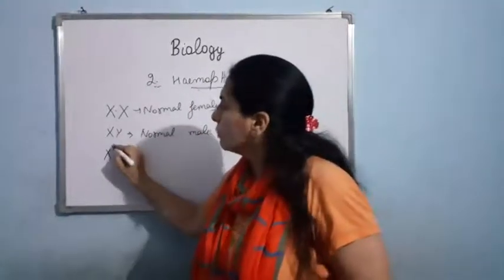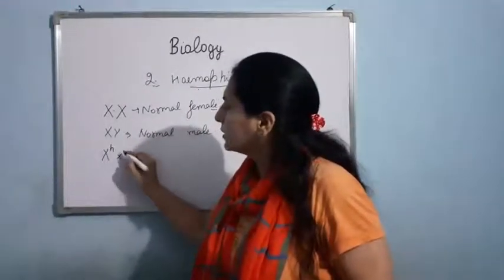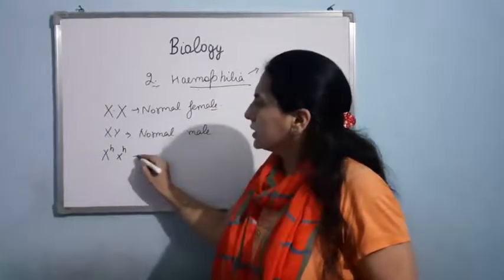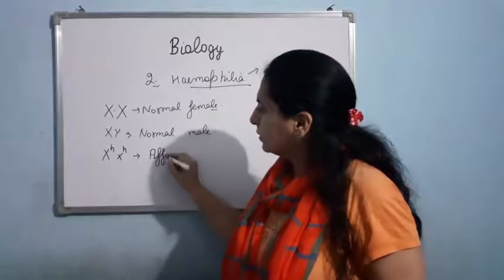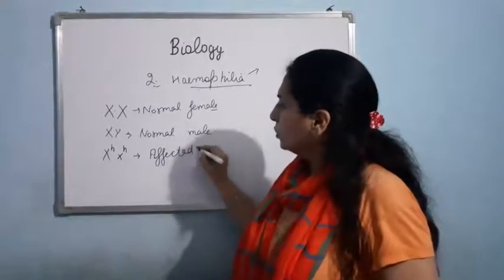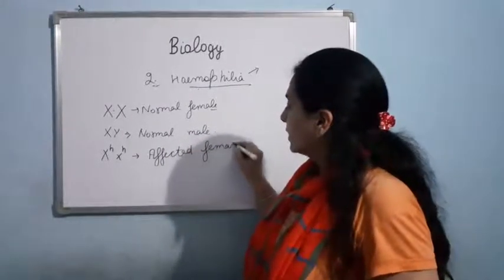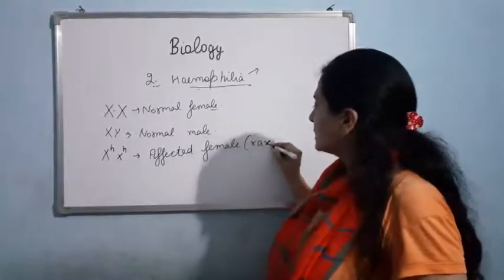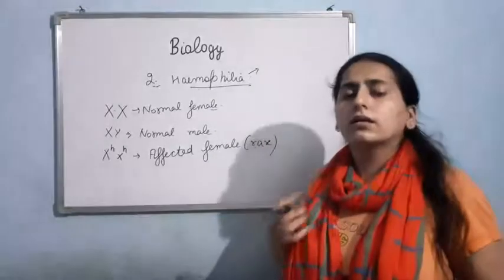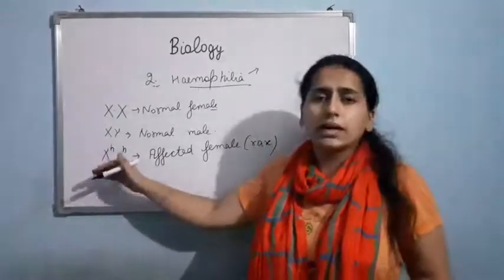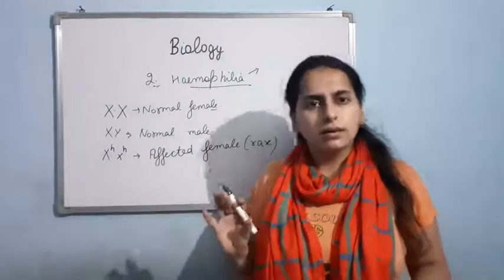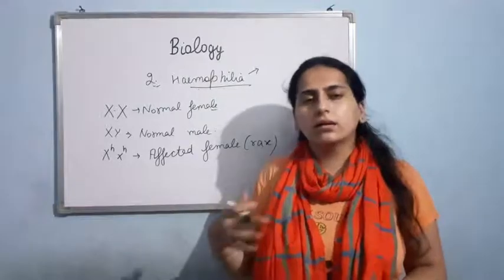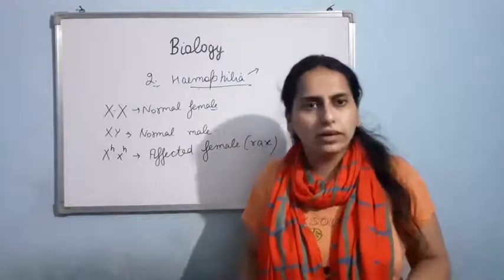So if both small h are there like this, then this will be an affected female. That I told you, it is a rare condition. If by chance a girl is born with this type of genotype, then that condition is fatal. The girl will die immediately. That girl will not survive even till childhood.